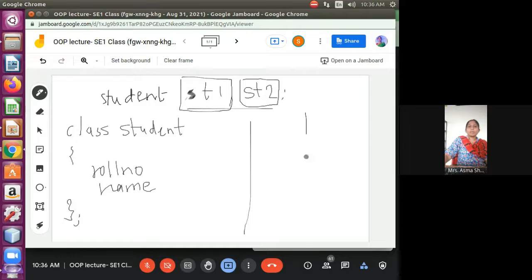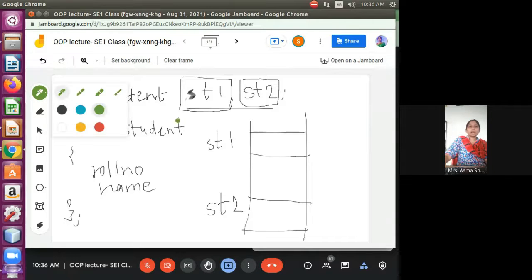Memory is allocated for st1, and this memory is allocated for st2, somewhere in our main program, main memory. So this is my st1, this is my st2.